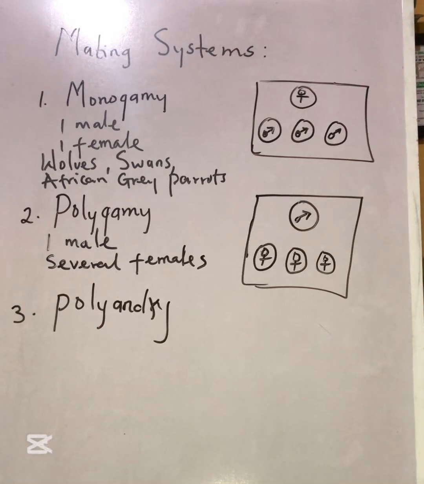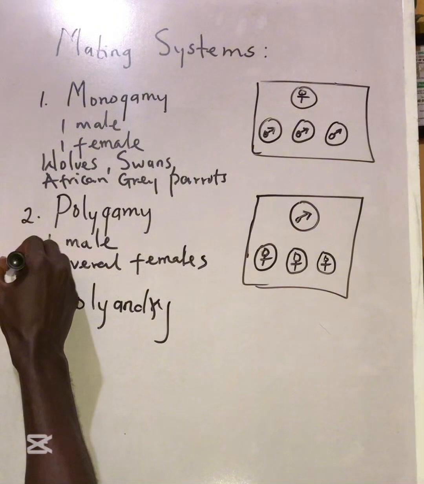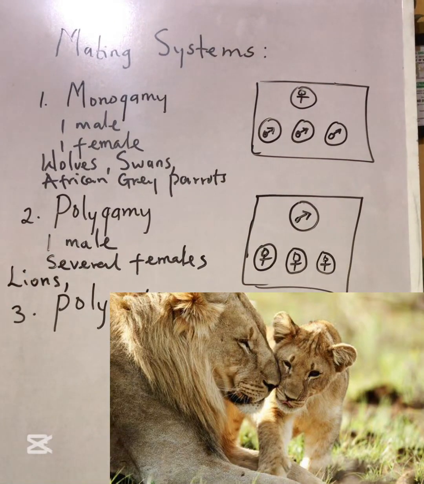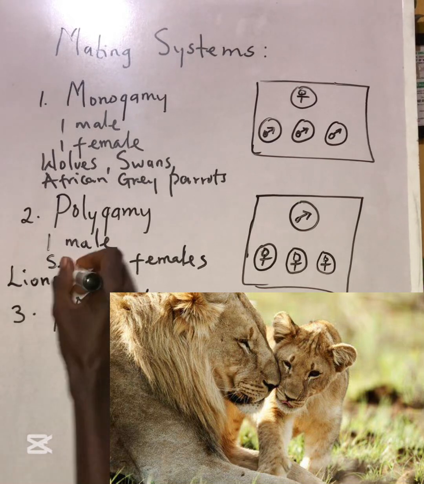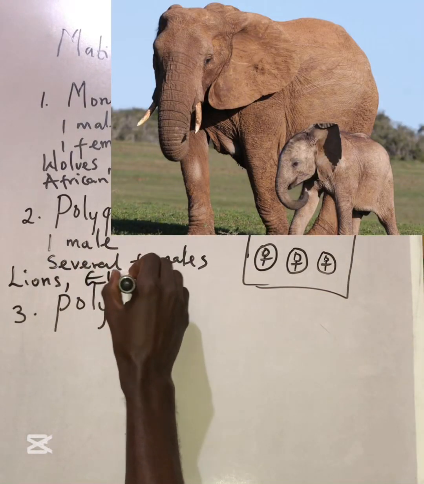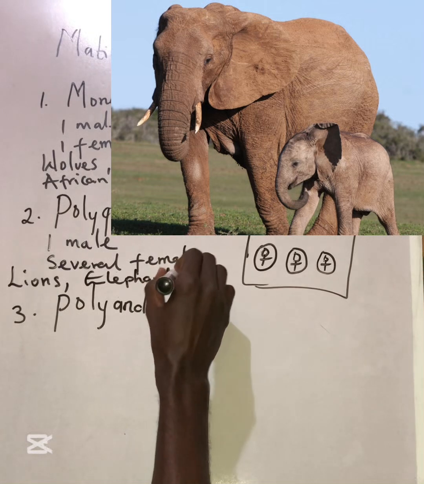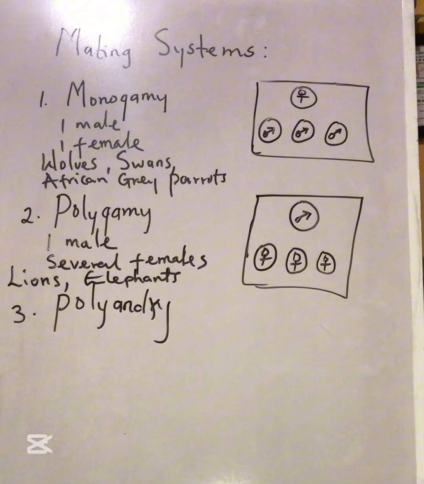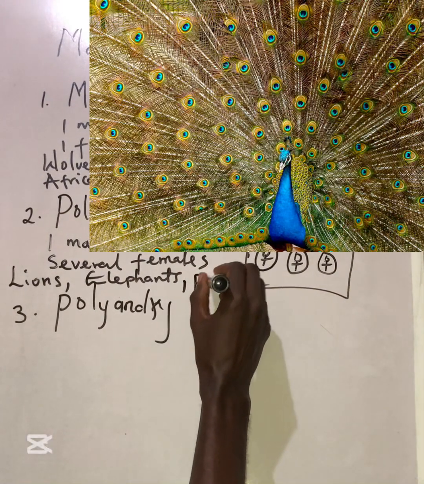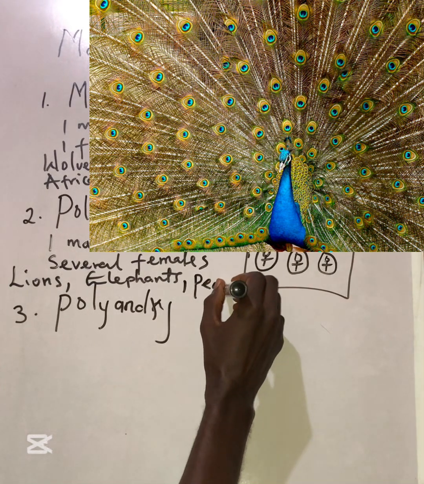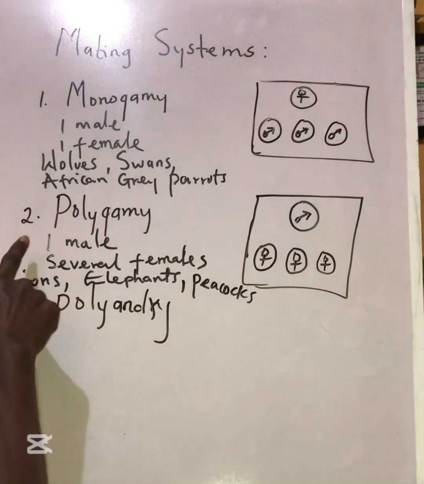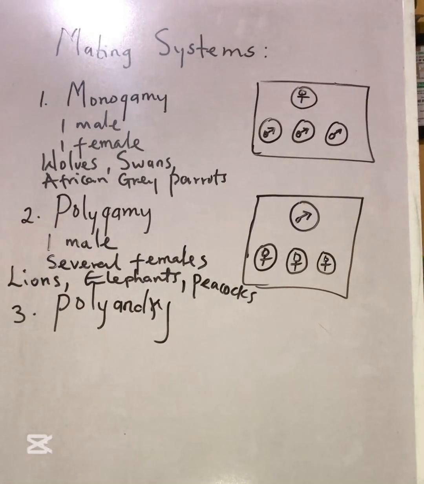We can find this kind of mating system in lions, in a pride of lions. We can also find it in elephants, and in peacocks. One male and multiple females.